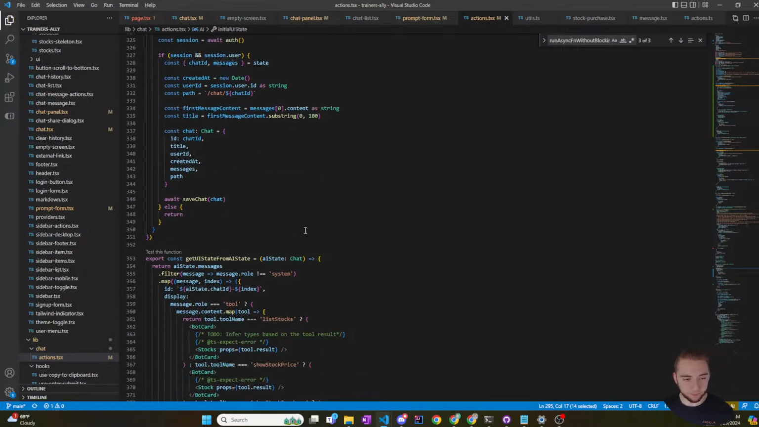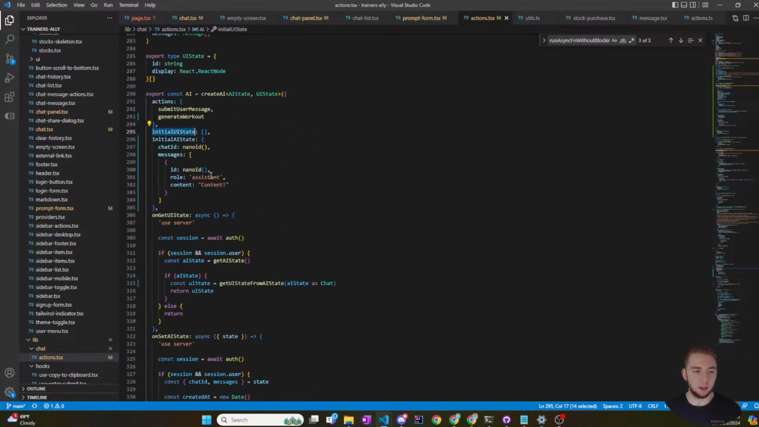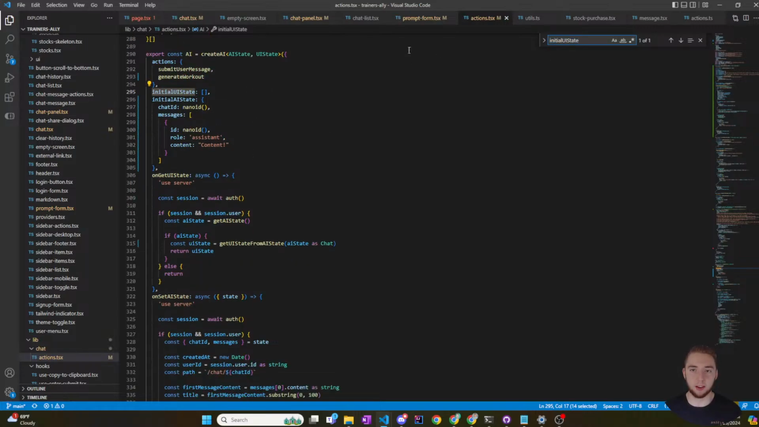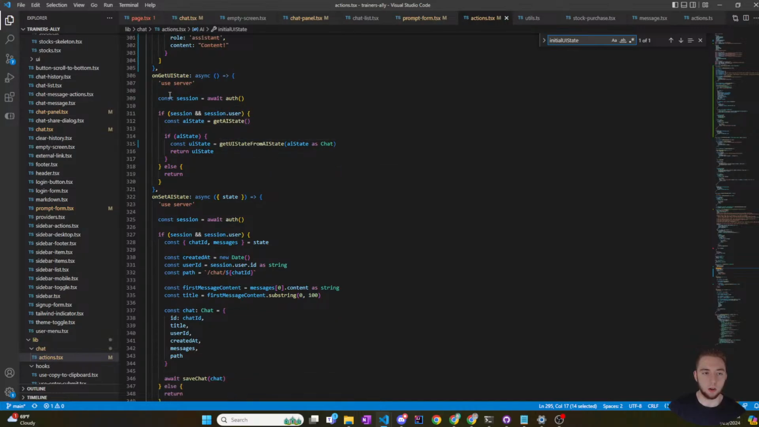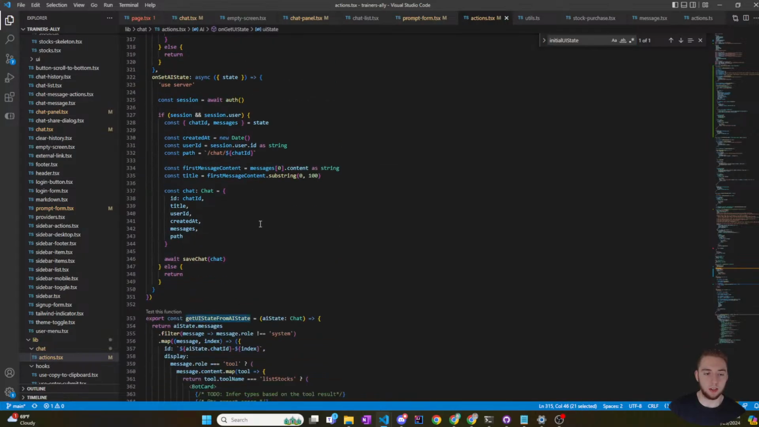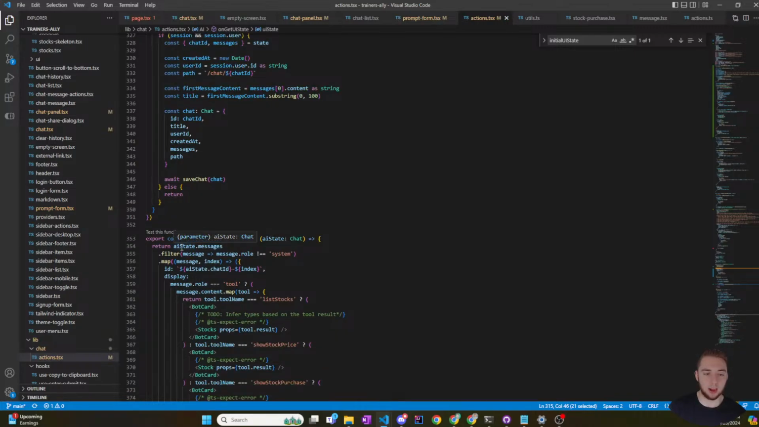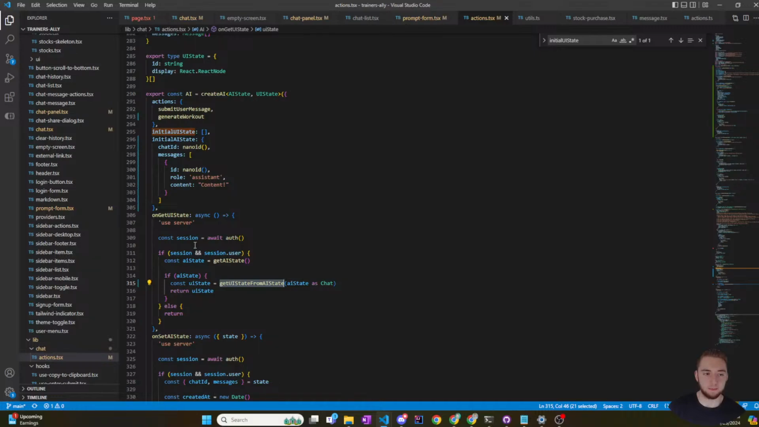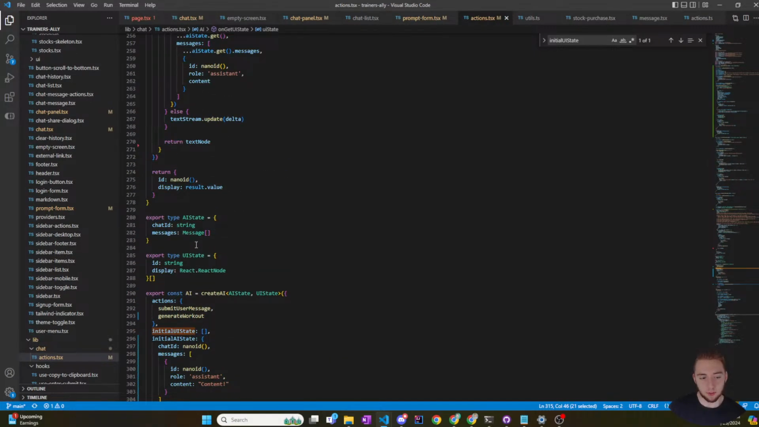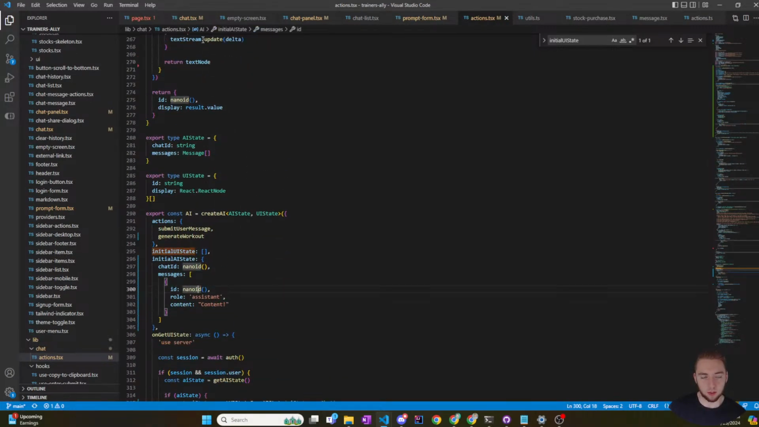Initial UI state. It doesn't seem to actually get set anywhere, because if I do a search on initial UI state, there's no other instance of it in this entire file. And then get UI state, this function right here just calls this, which goes over the AI state. Interesting. I'm surprised this isn't working.